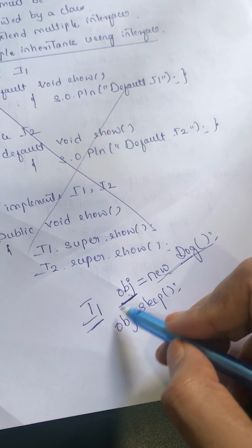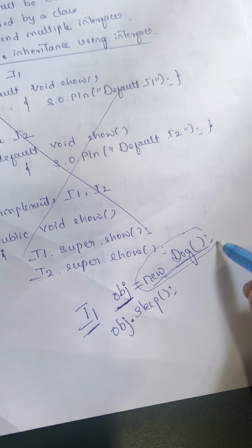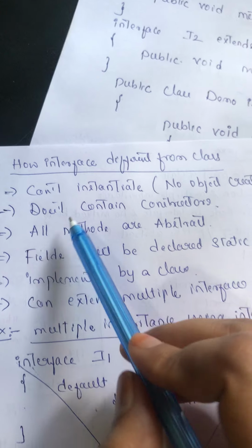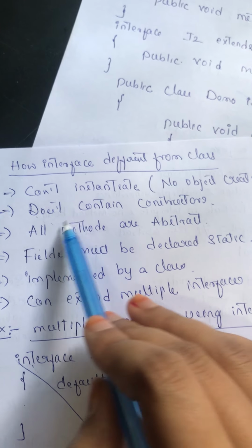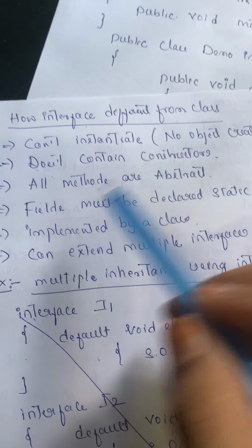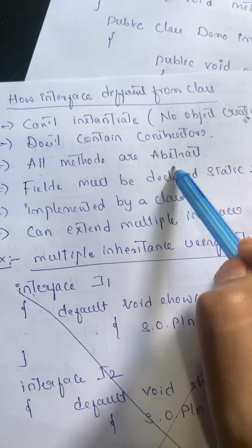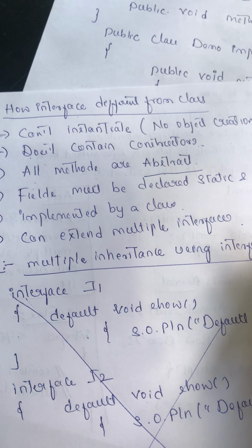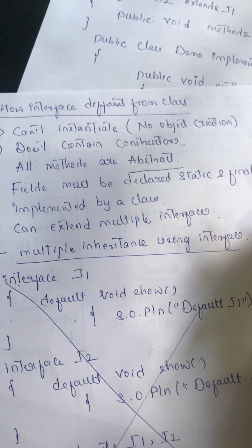Okay, so this part of code is called instantiating the objects, and this cannot be done in interfaces. Your interfaces do not contain any constructors. We can't provide constructors in interfaces, and all methods are abstract. Abstract means what? Only the declaration of the methods, and we don't provide the implementation of those methods.